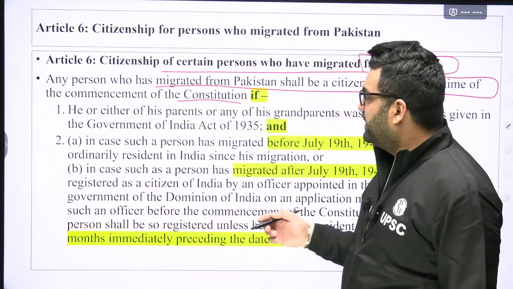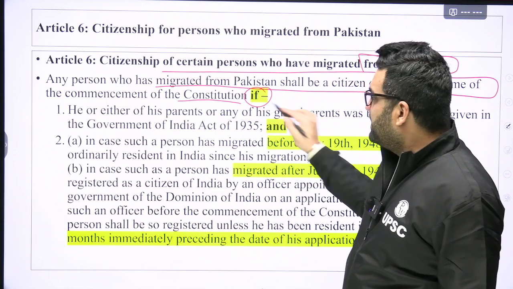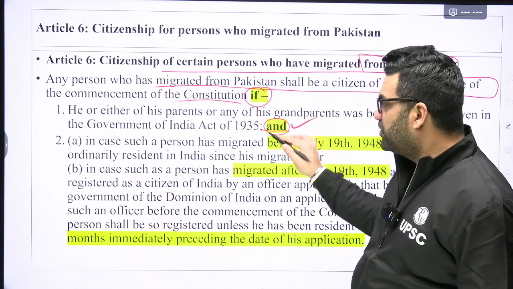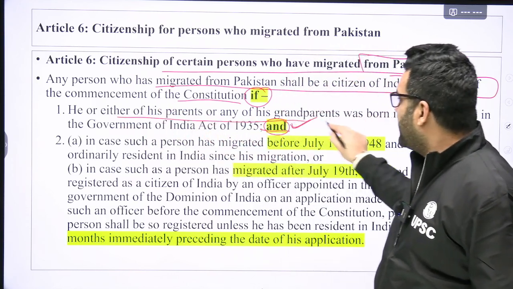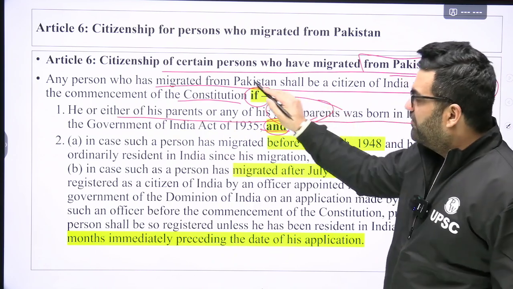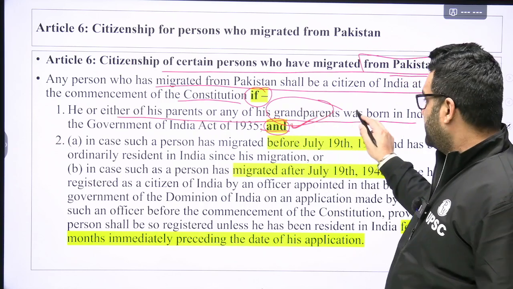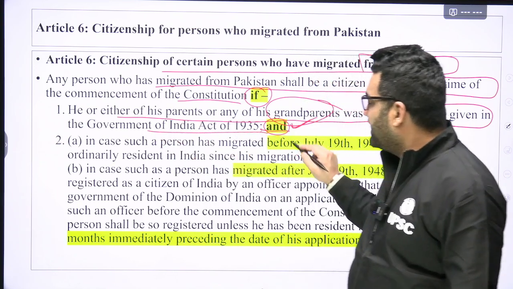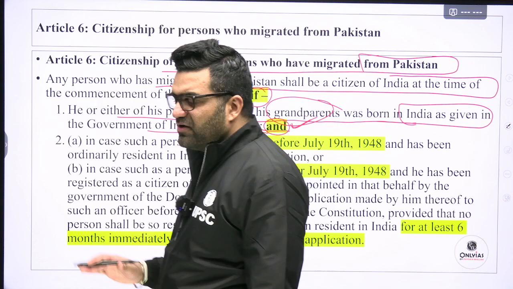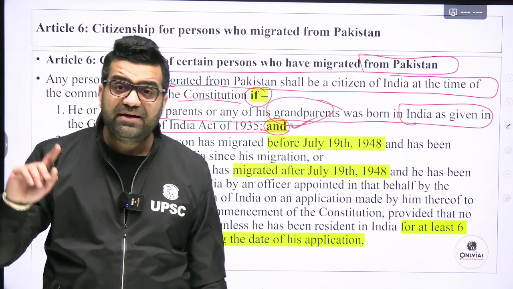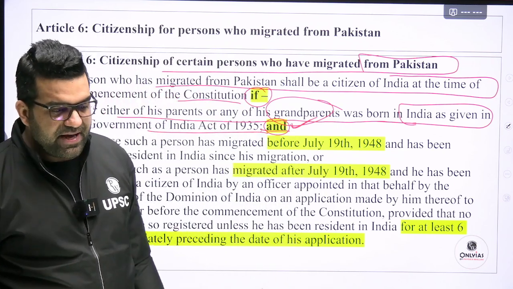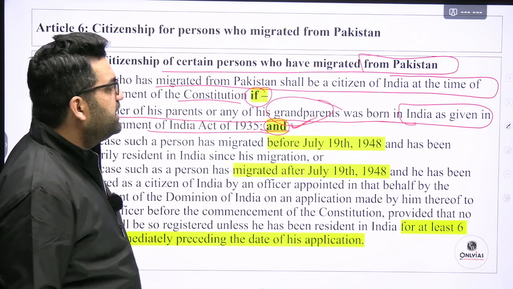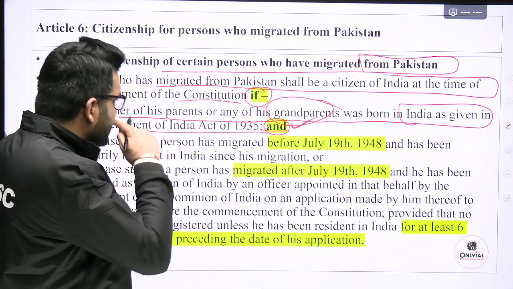If they come back to India, they have to fulfill these conditions. Basically two conditions, not any of these. They have to meet both these conditions. He or either of his parents or any of his grandparents, father, mother, grandfather, grandmother, should have been born in India as defined in the Government of India Act 1935. So as per the Government of India Act 1935, as per that map, if either of his parents or grandparents were born in India, undivided India basically, right?